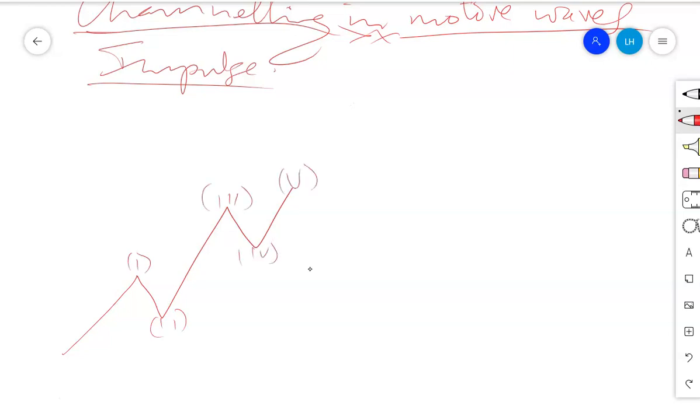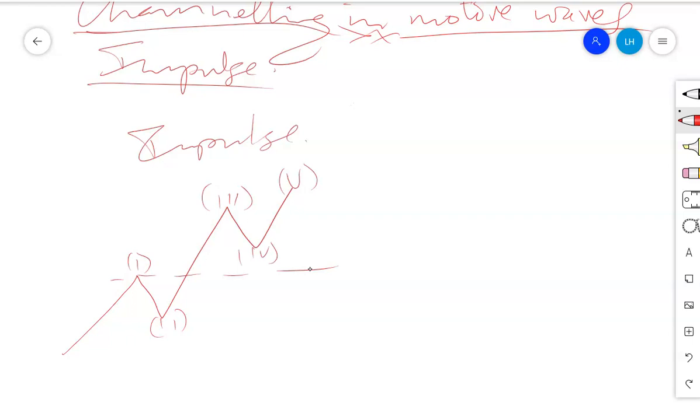So we have 5 waves moving in the direction of the major trend, and there is no overlap here between wave number 1 and wave number 4. So this is what we call an impulse. Now how are you going to carry out what we call channeling in an impulse, and how may channeling help you? Here we are also going to see the significance of channeling and how you can trade with the channels.